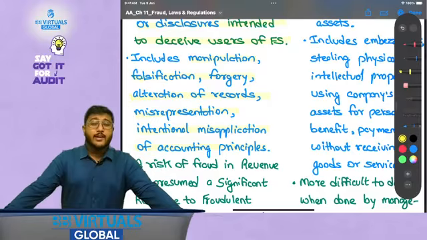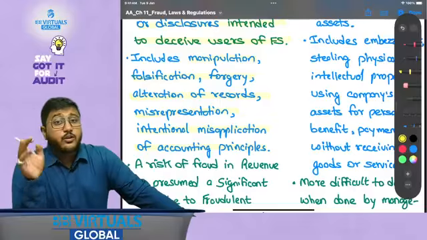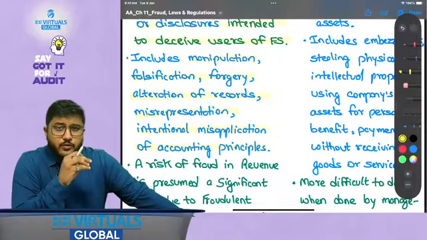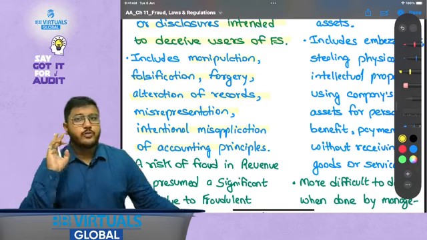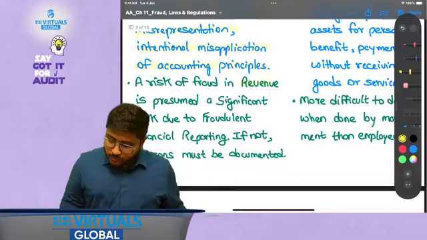That is, if you have intentionally misapplied accounting principles, for example, if the requirement was to apply FIFO but you have intentionally applied LIFO even after knowing that this would not be appropriate for the entity, then also it would be covered as fraudulent financial reporting. That is, it would be covered as a fraud. Okay. A risk of fraud in revenue is presumed.